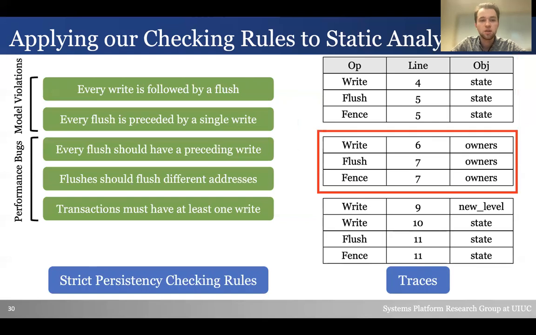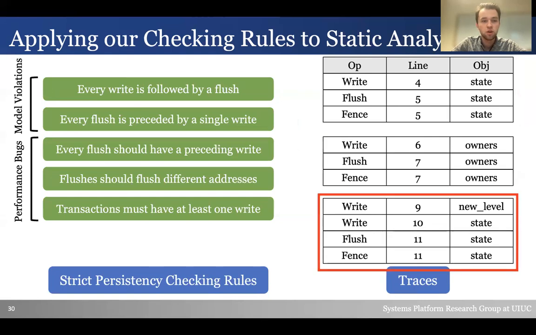It is easy to see that the second trace will have the same result, as it has the exact same structure. So let's check the third trace. We immediately see a violation of the first rule. We have a write that is not followed by a flush. We also see that a flush is preceded by more than a single write. Note that the performance rules are not violated here. Therefore, DeepMC will report a warning that the write on line 9 is a violation of strict persistency.